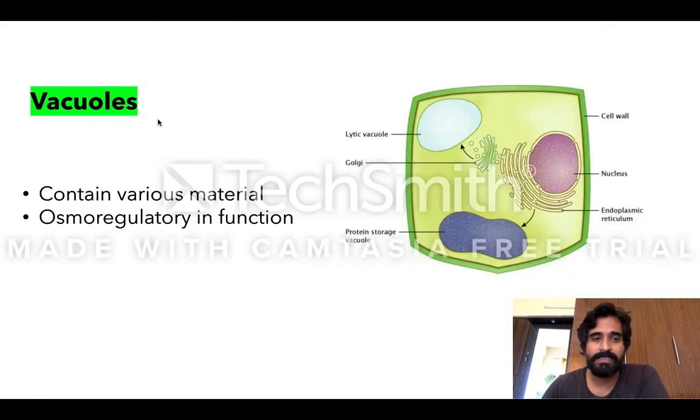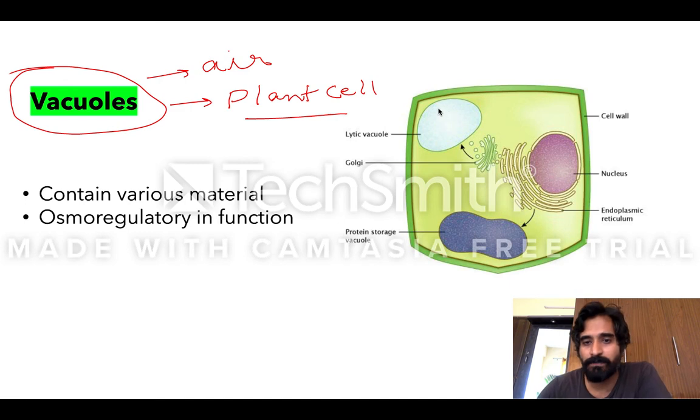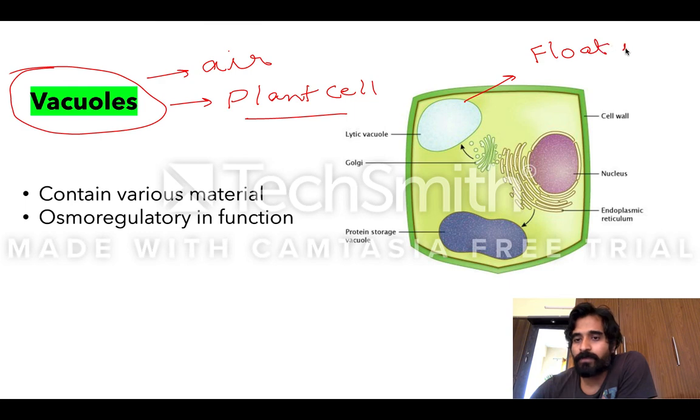So last is the vacuole. Very important question. The vacuole is present in both animal and plant cells, but in plant cells it is big, and the vacuole has some sort of air inside it. So in a plant cell, if it is big and has air, it helps the plant cell float in water, like a lotus.